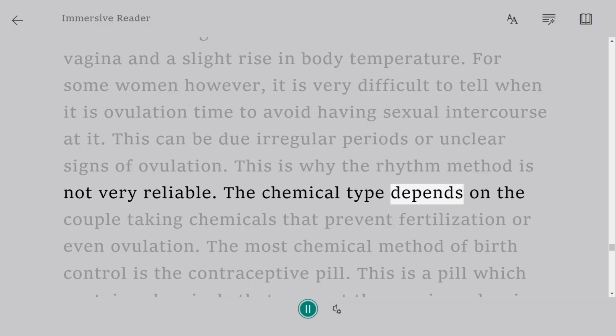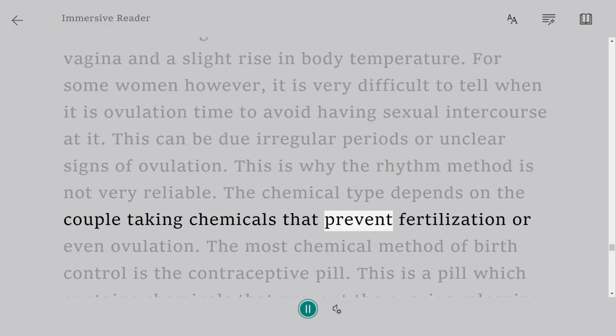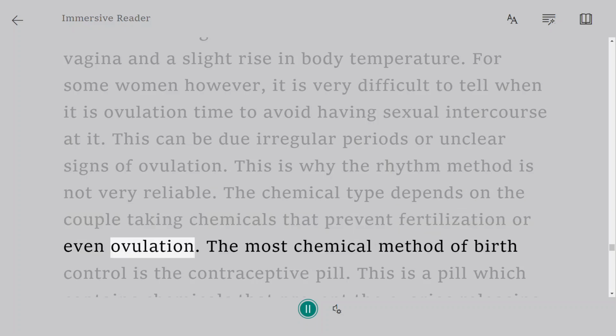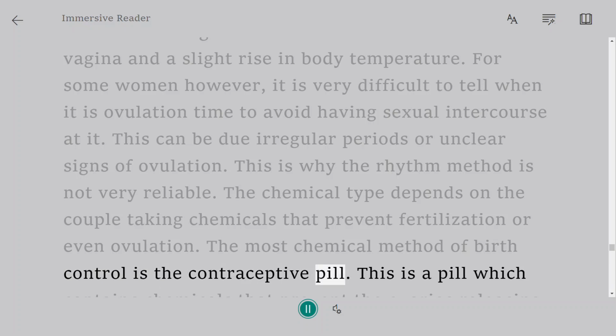The chemical type depends on the couple taking chemicals that prevent fertilization or even ovulation. The most common chemical method of birth control is the contraceptive pill.